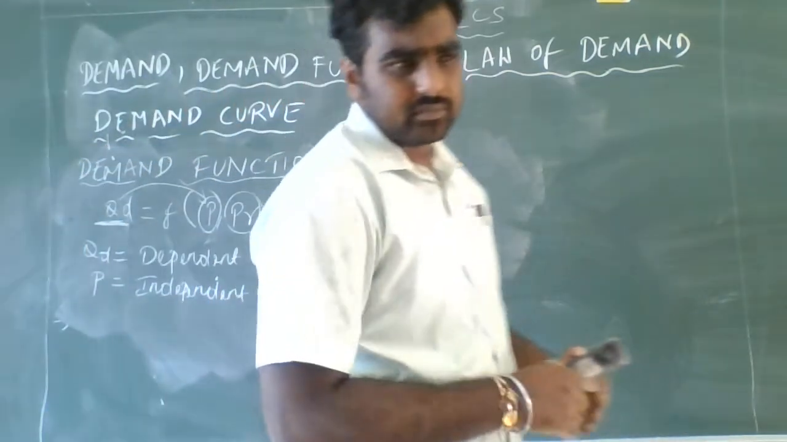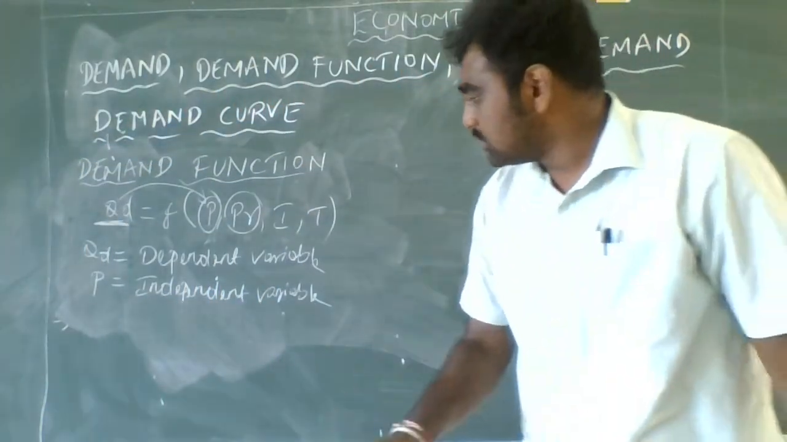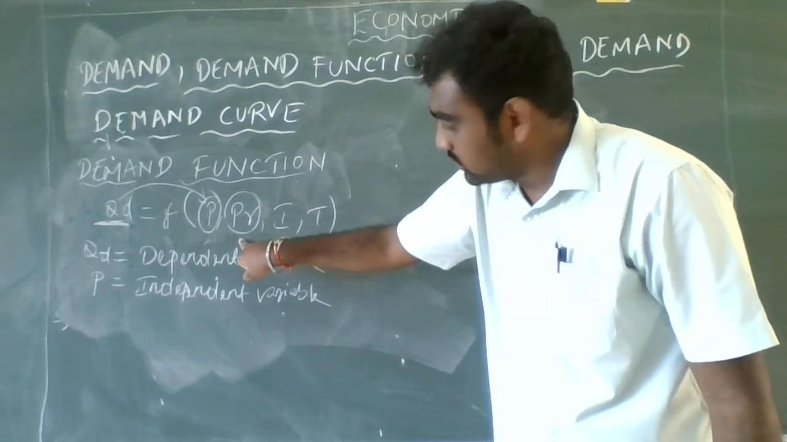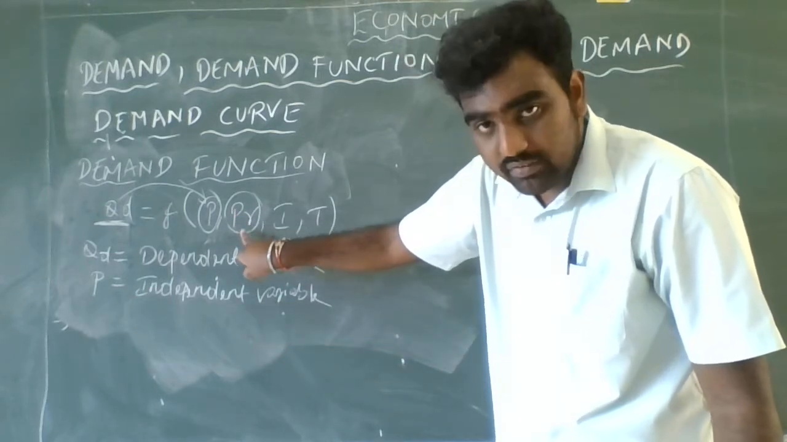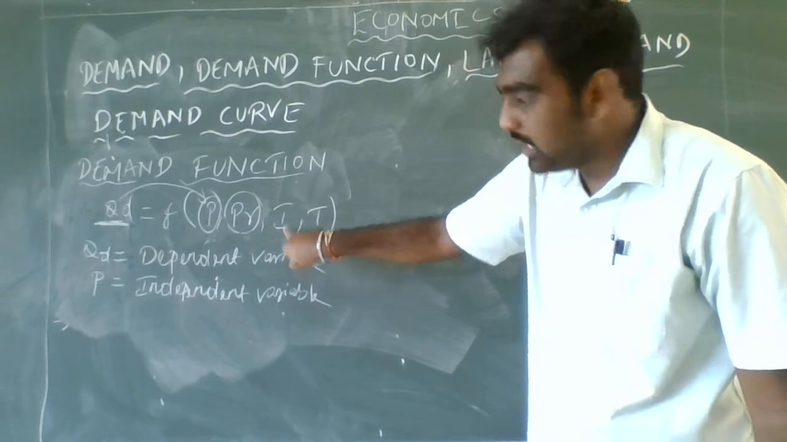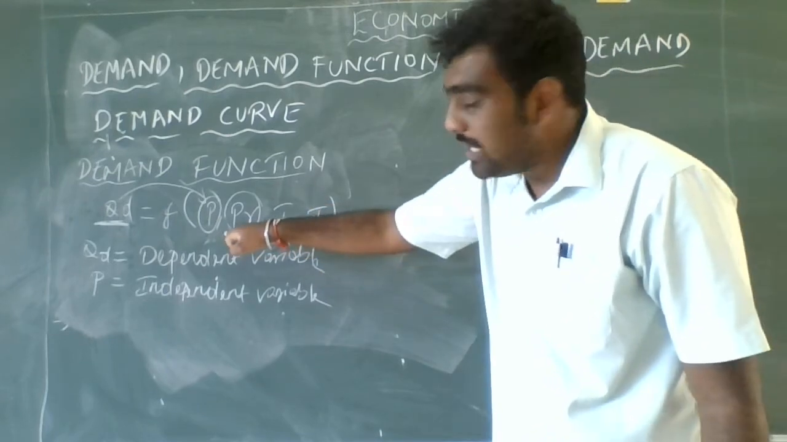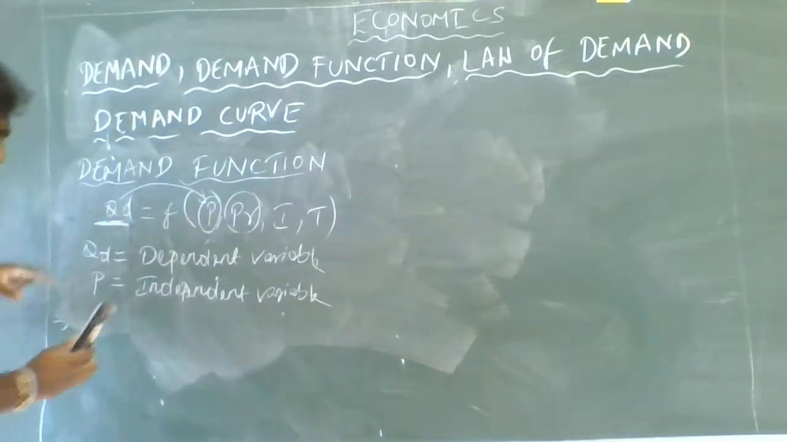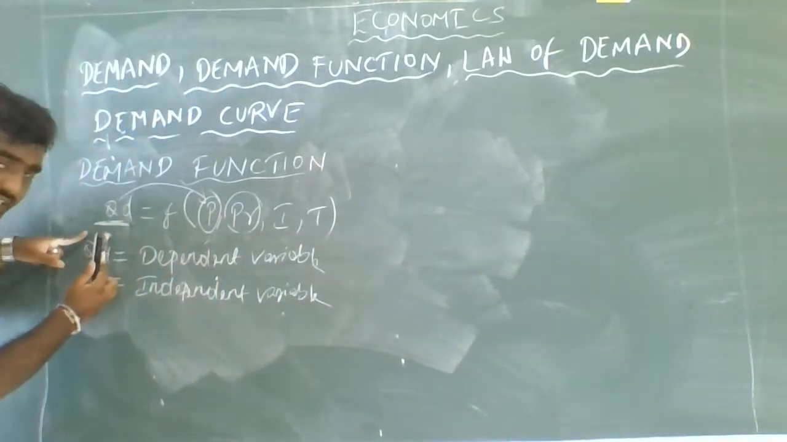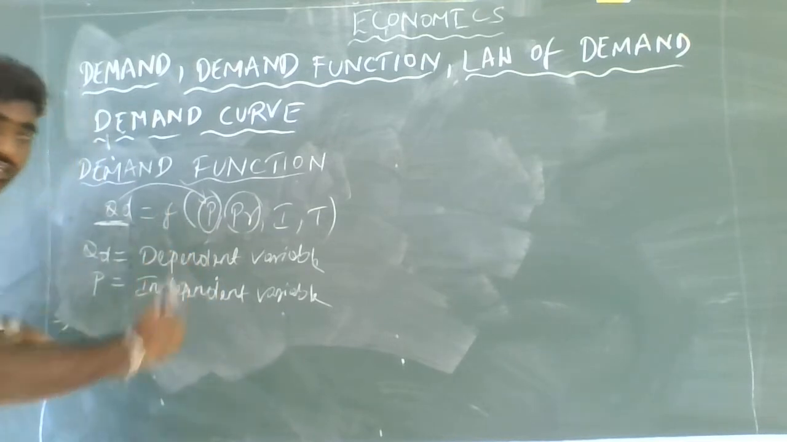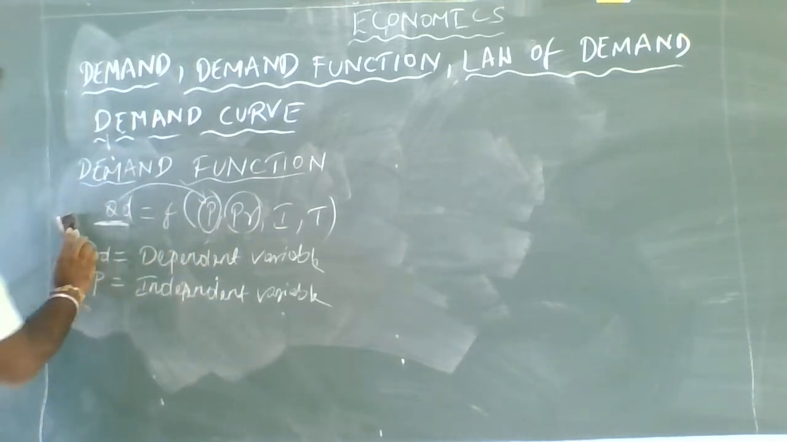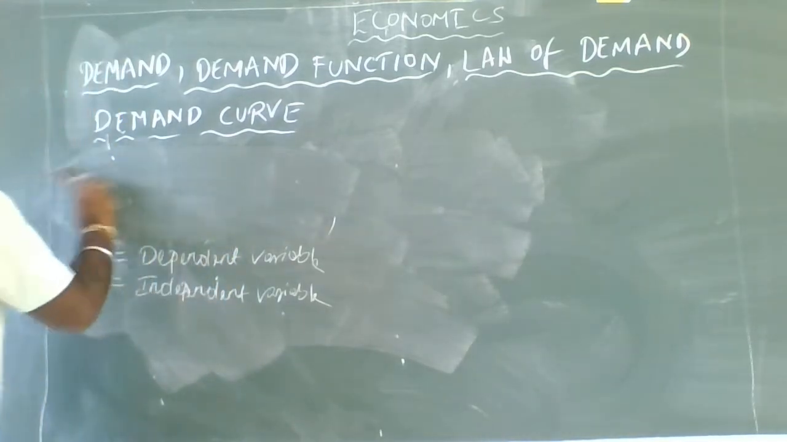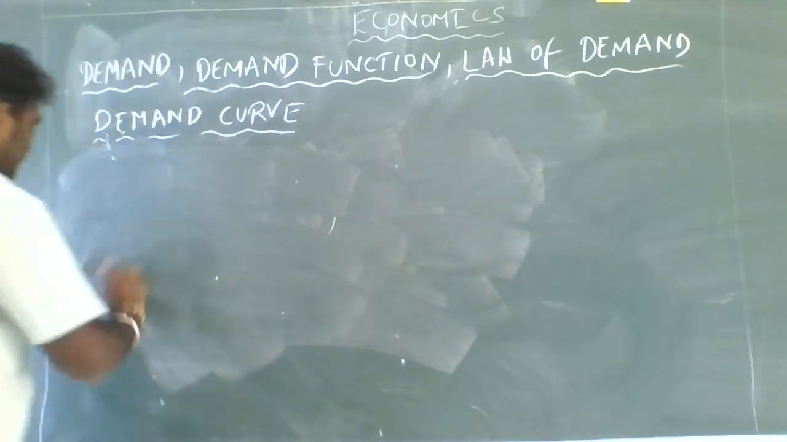Here we understood that the quantity is actually depending on the price of the particular good, and price is an independent variable. So in this session, let us assume that these three determinants, that is the price of the related good, the income of the consumer and taste of the consumer, let it be constant and see how the quantity changes when the price of that particular good changes. This is known as demand function, guys.